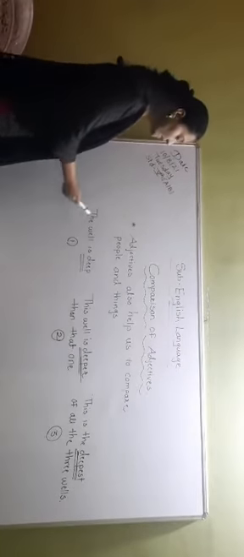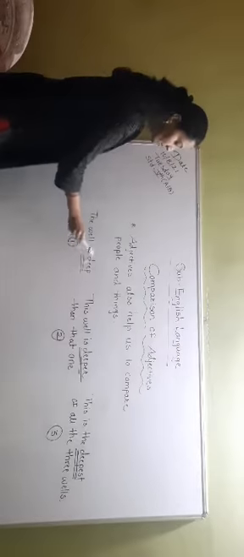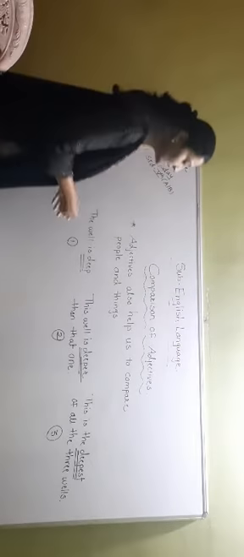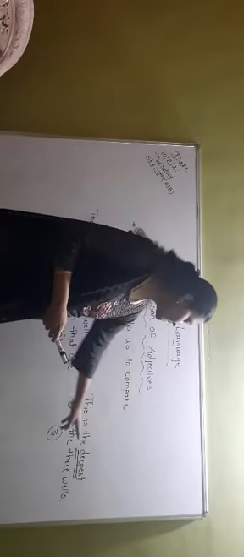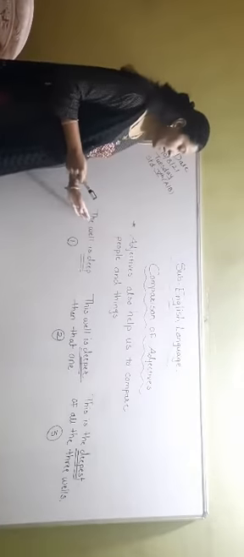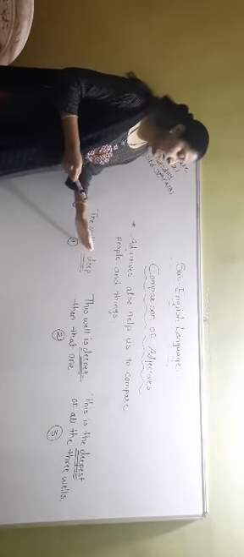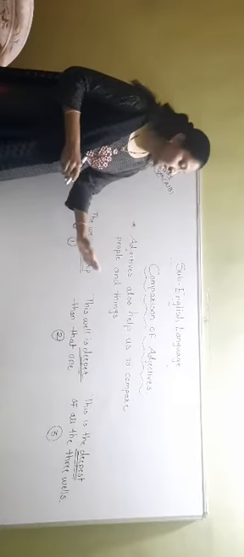Students, do you see that I have written 3 different sentences over here? First sentence is the well is deep. Okay? In the second sentence, I have written this well is deeper than that one. And the third sentence, I have written this is the deepest of all the 3 wells. So students, can you notice that I have underlined some words in these sentences.